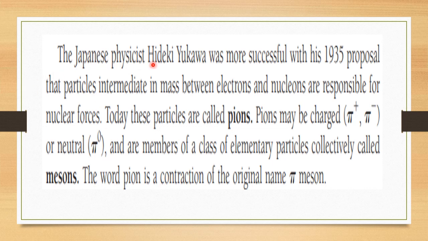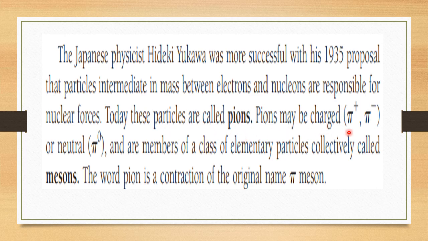The Japanese physicist Yukawa, successful with this theory in 1935, proposed that particles intermediate in mass between electrons and nucleons are responsible for nuclear forces. Okay, particles having a mass between electrons and nucleons are responsible for nuclear forces. Today, these particles are called pions.